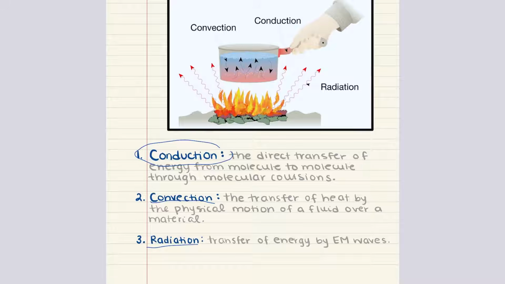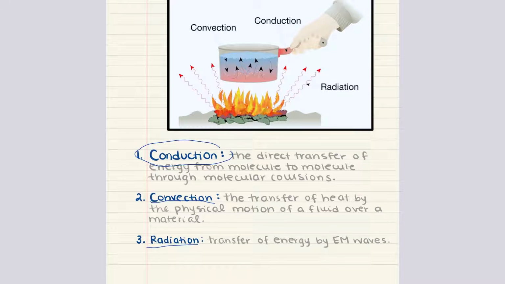So the warmth you feel from the sun on your skin, this is due to radiation. The sun emits energy in the form of electromagnetic waves, and this energy travels through the vacuum of space to reach Earth, to reach you. Objects that are warmer than their surroundings emit radiation, and then this energy can be absorbed by cooler objects.